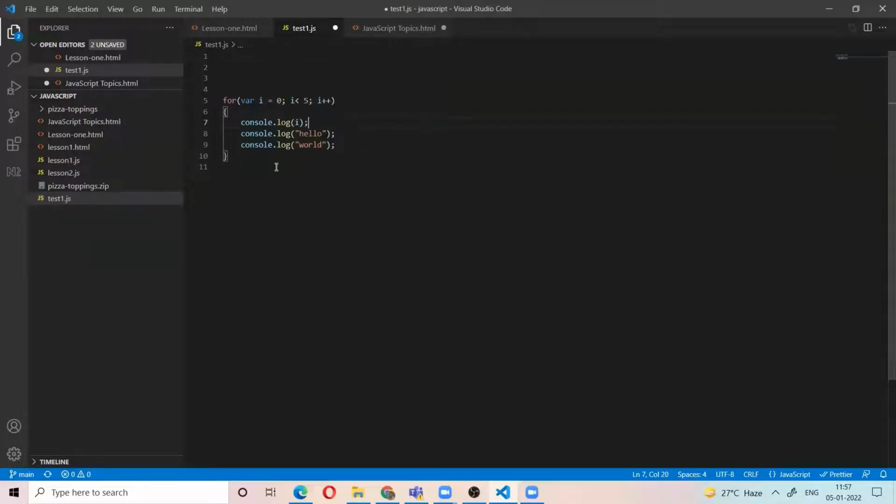So what does this mean? Initially we take the value 0 and increment every time. So the first time it is 0, next time 1, next 2, next 3, next 4. Only while less than 5 can you print. After that it will come out.